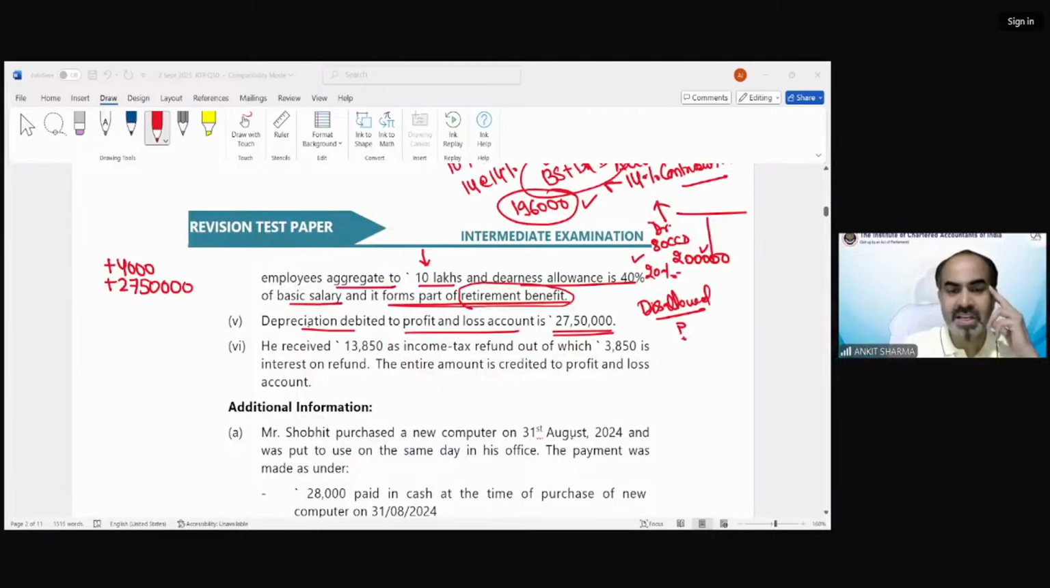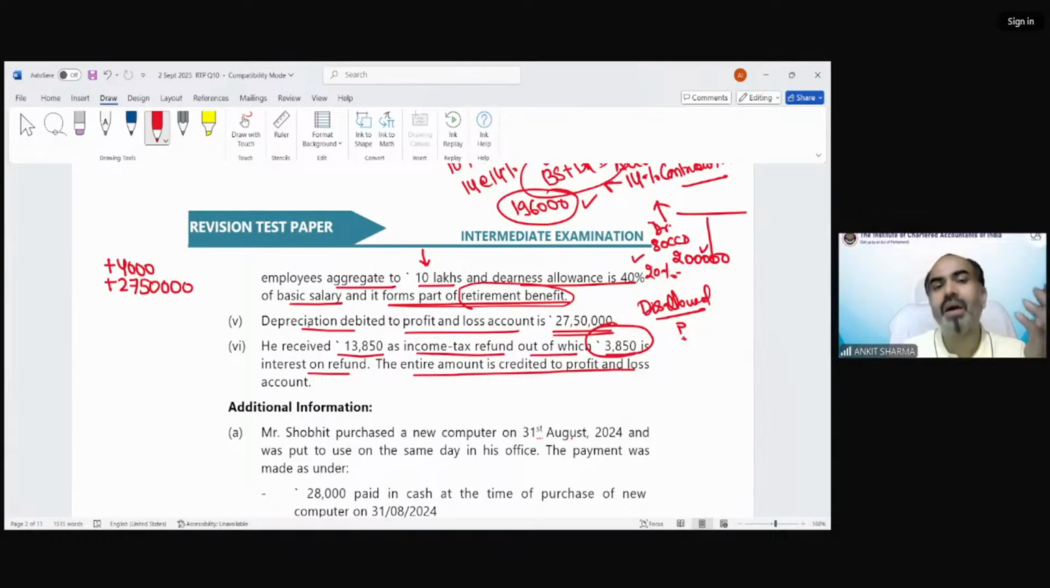Next, he received 13,850 as income tax refund, out of which 3,850 is interest on refund. The entire amount is credited to profit and loss account. So how much am I going to add back in this case? 13,850, do I need to add back, or 3,850? How much am I going to add back? 13,850 or 3,850?